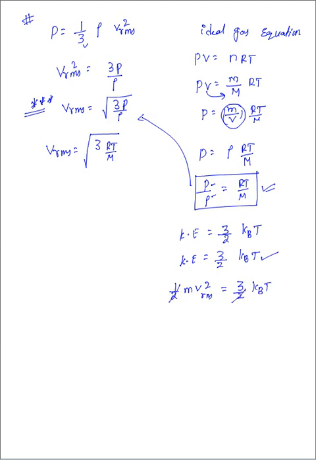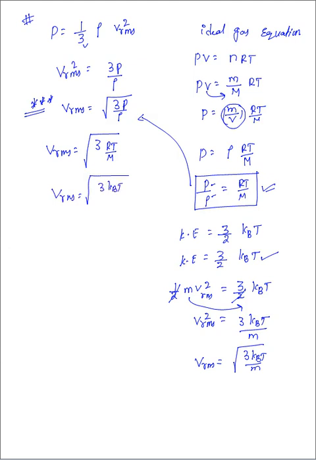So VRMS square, if you want to write it now, what will we get? 3 kBT. So this mass will come to the denominator if I switch to the RHS side. So we get 3 kBT divided by small m. Therefore VRMS can be written as under root 3 kBT by small m. So again one more equation we are getting here, VRMS equal to under root 3 kBT by small m.